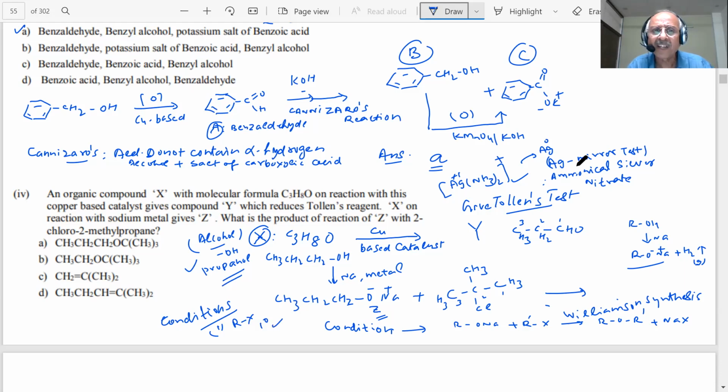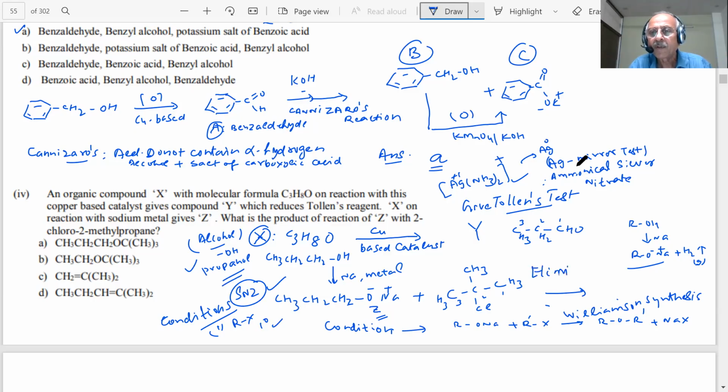Why should it be 1 degree? Because if it is not 1 degree, then this reaction is an SN2 reaction, student. This is an example of SN2, substitution nucleophilic reaction. Therefore, in this case, what will happen? The elimination will.